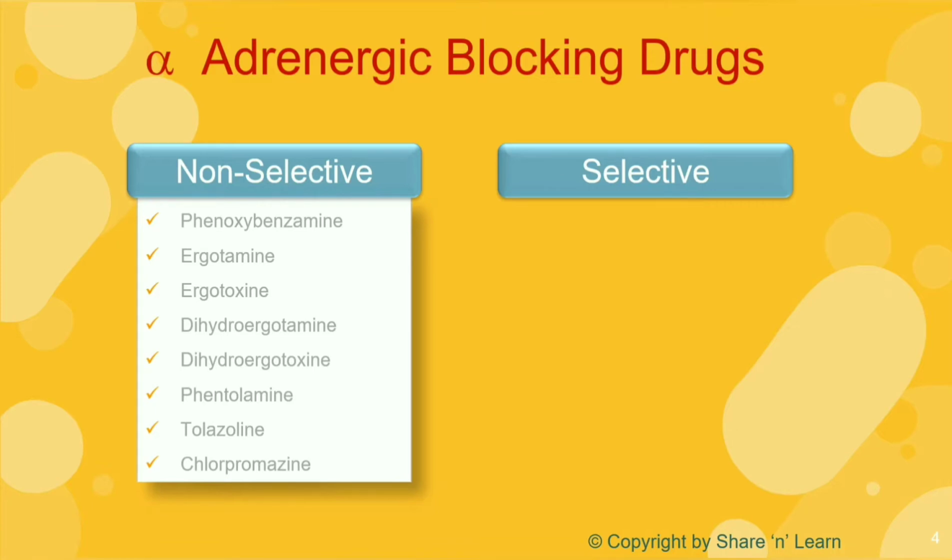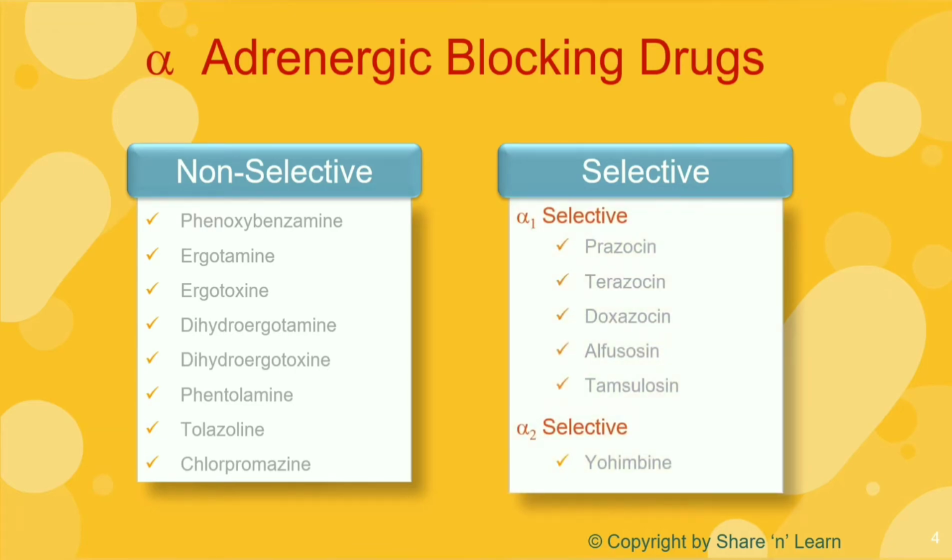That means they can block alpha 1 as well as alpha 2 receptors. In selective alpha blockers, there are alpha 1 selective blockers and alpha 2 selective blockers. Drugs such as prazosin, terazosin, tamsulosin, etc., belong in the category of alpha 1 selective blockers, whereas yohimbine is an alpha 2 selective blocker.